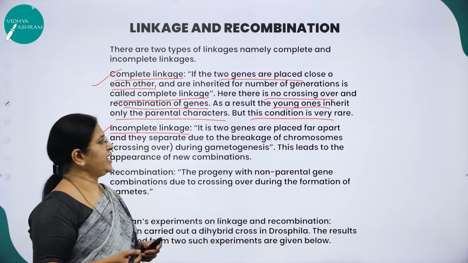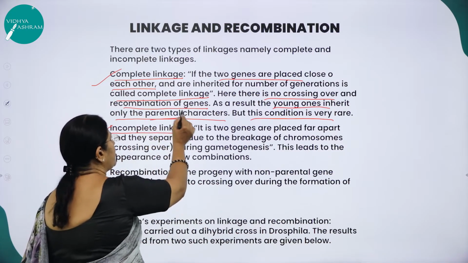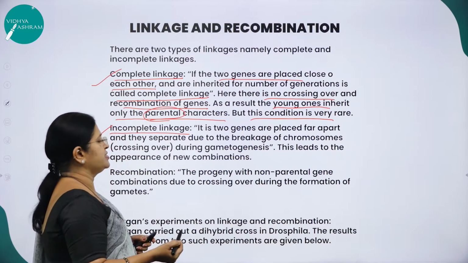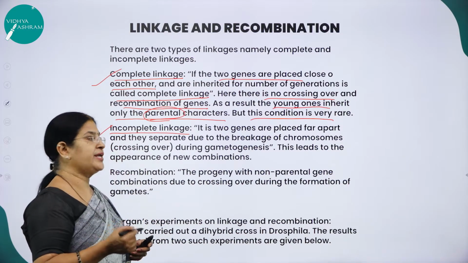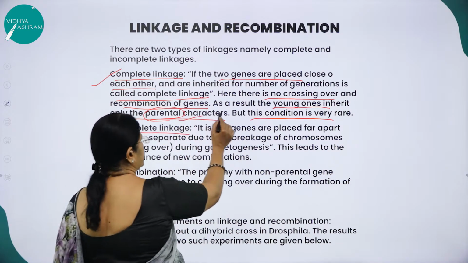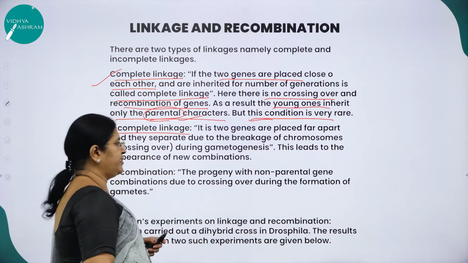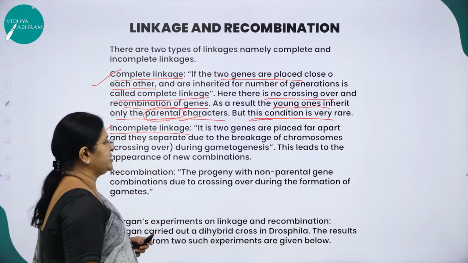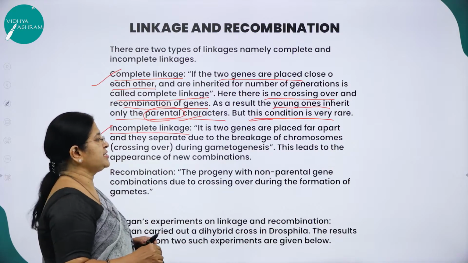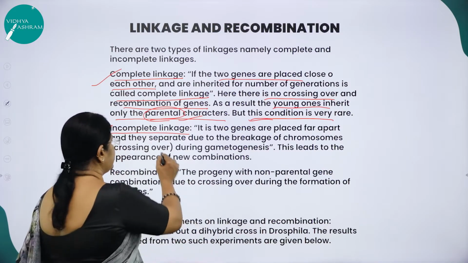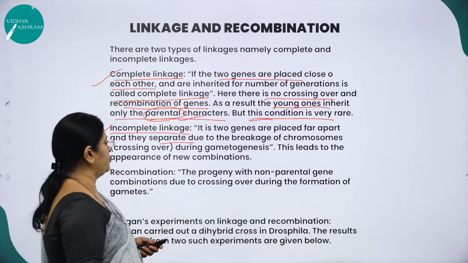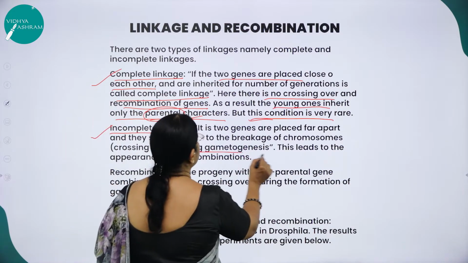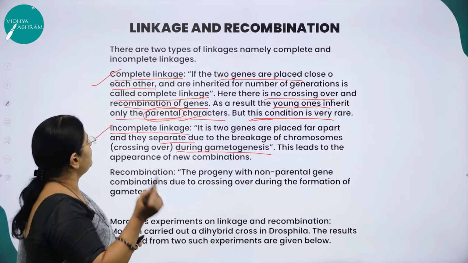Because there is no recombination here, the young ones are going to inherit only the parental characters. Hence, this condition is very rare. What is incomplete linkage? If the 2 genes are placed far apart, they separate due to the breakage of chromosomes during gametogenesis.